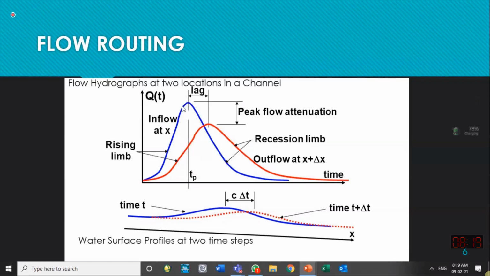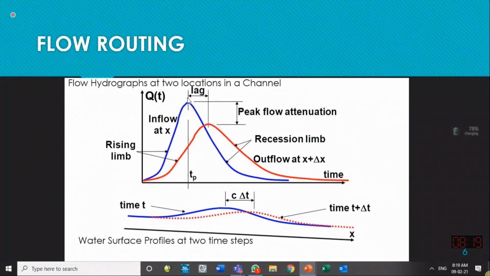For example, at some location upstream, like at Shadra on the Ravi River, this was the hydrograph observed, the blue one. While it reaches somewhere downstream, 80 kilometer downstream, it will not remain the same. It will be attenuated. We say peak flow attenuation means reduction. It will be lagged.